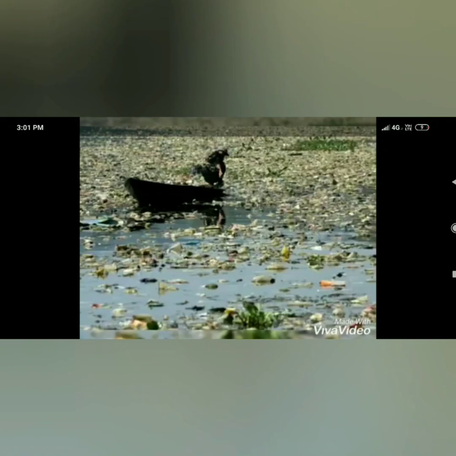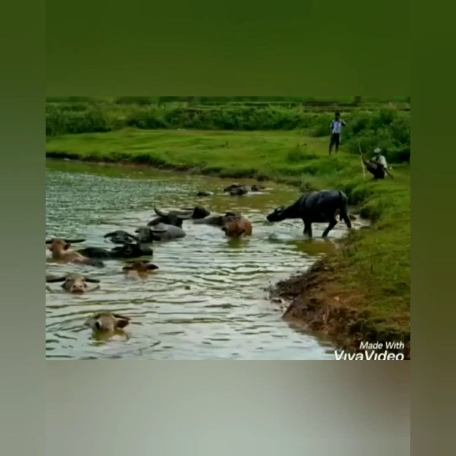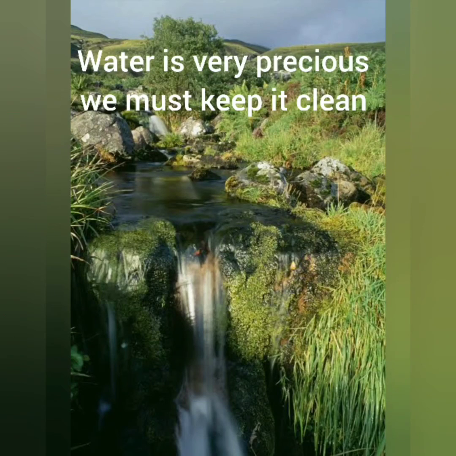It is called water pollution. Water pollution has affected the lives of humans and animals in all aspects. Fresh water is one of the most precious natural resources. Water is very precious. We must keep it clean.